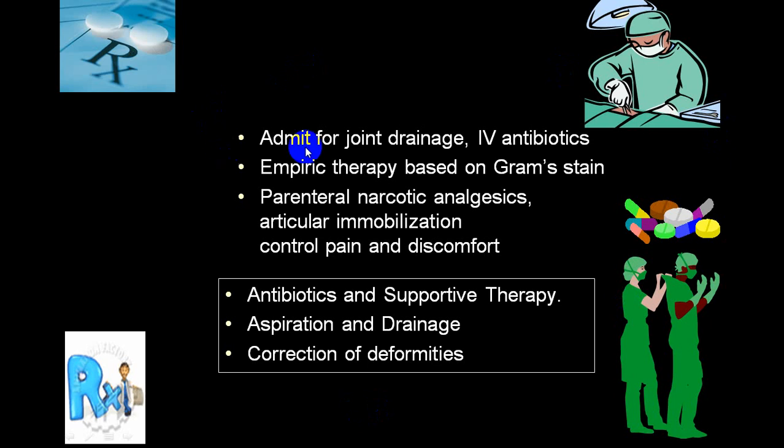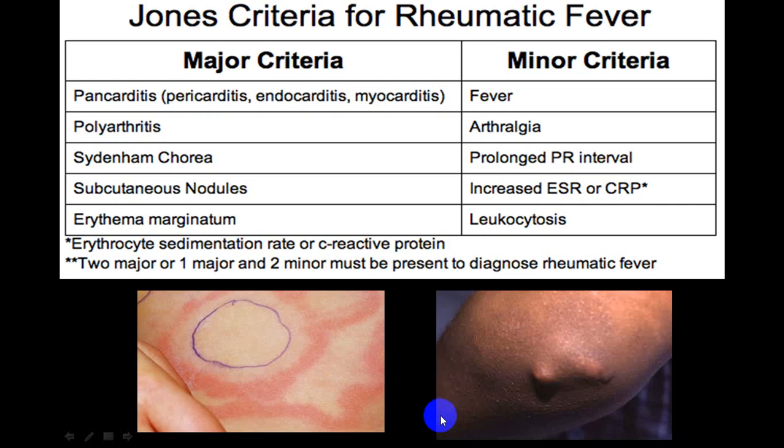And treatment will be joint drainage, IV antibiotics, empiric therapy before you do a gram stain, and you give analgesics, articular immobilization for symptomatic treatment. So antibiotic and supportive therapy is a must. Aspiration and drainage should be done, and correction of deformity if a person has already developed deformities. These are the commonest we have discussed.